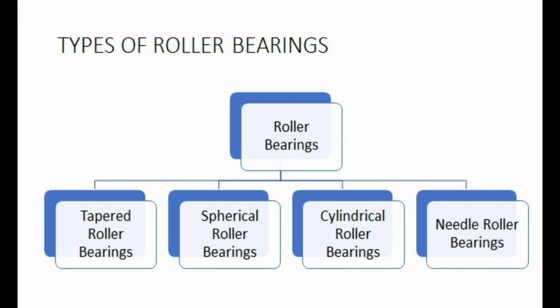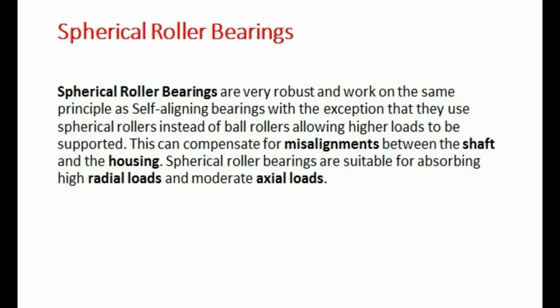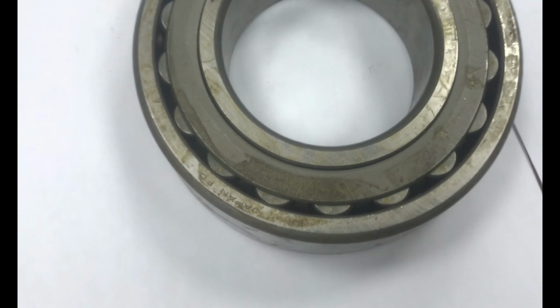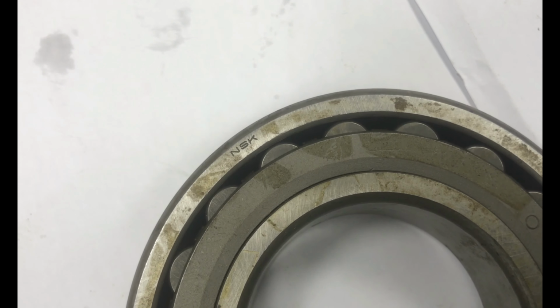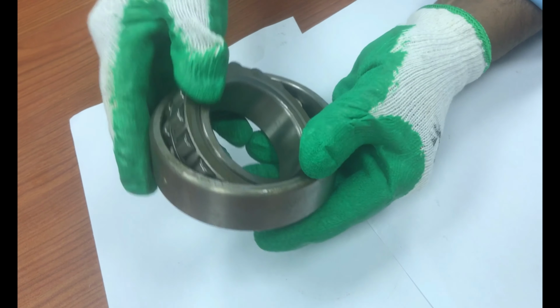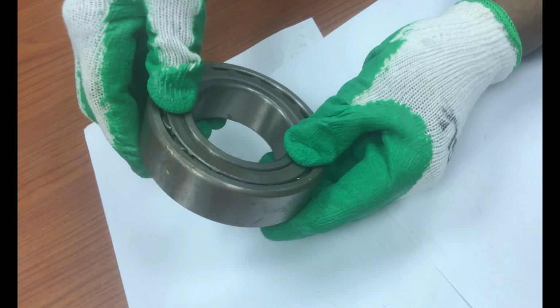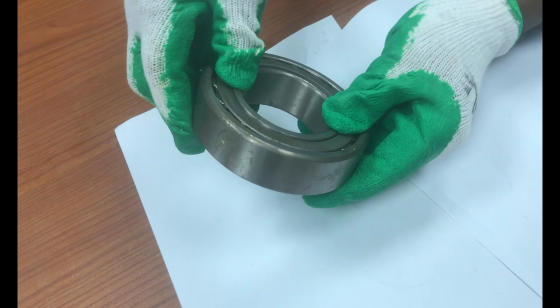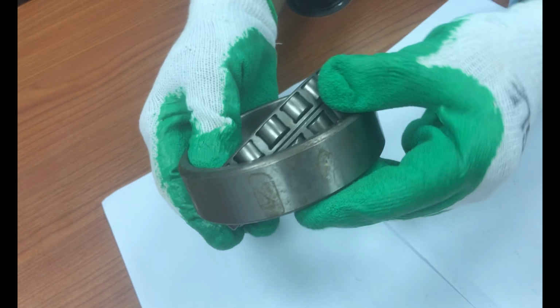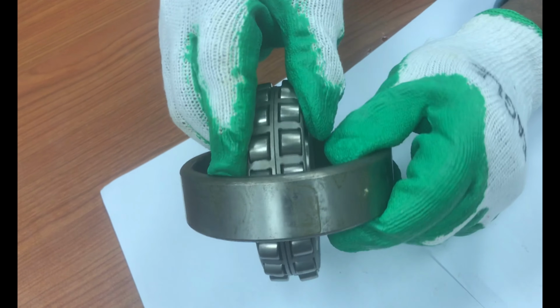What are spherical roller bearings? Spherical roller bearings are very robust and work on the same principle as self-aligning bearings, with the exception that they use spherical rollers instead of balls, allowing higher loads to be supported. This can compensate for misalignments between the shaft and the housing. Spherical roller bearings are suitable for absorbing high radial loads and moderate axial loads.